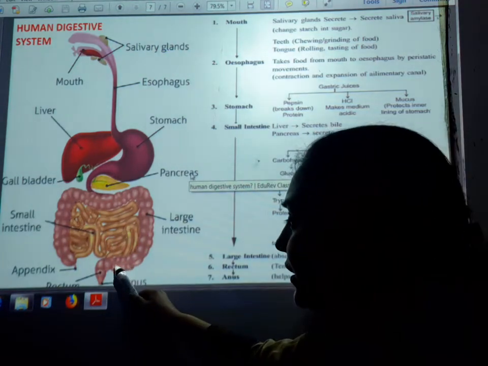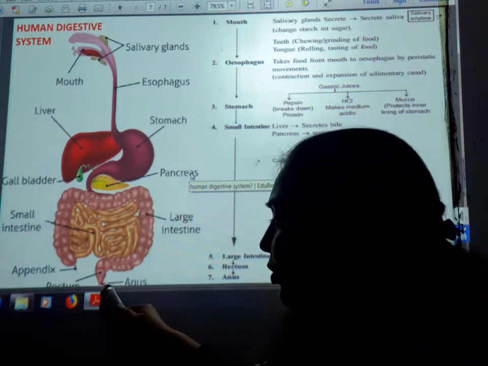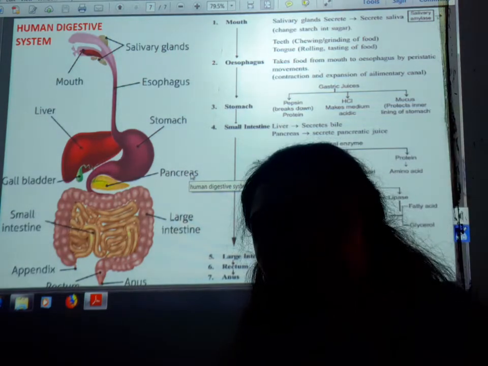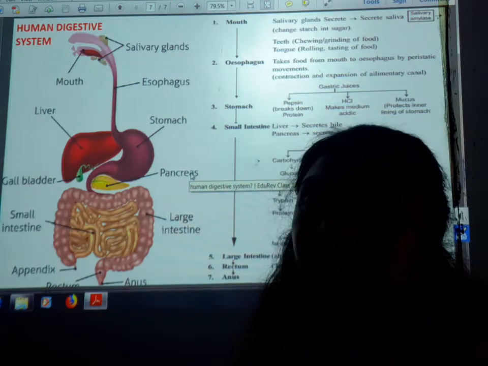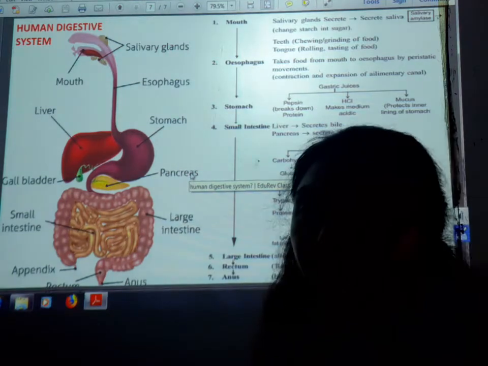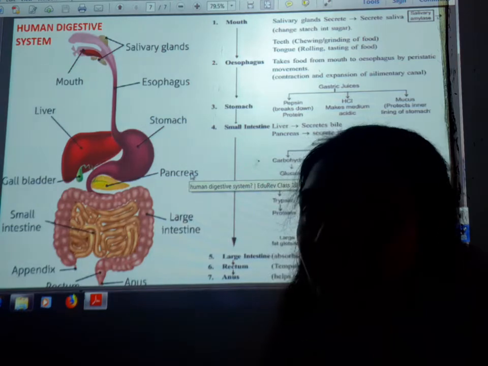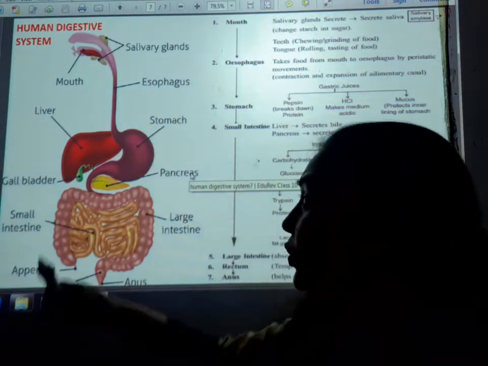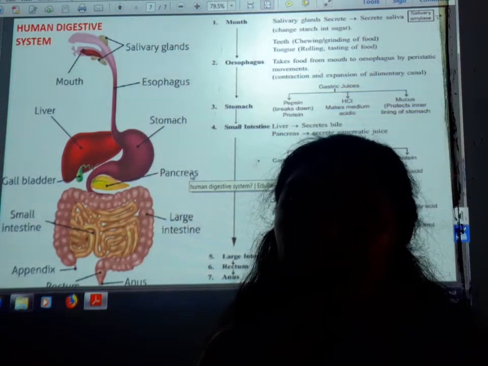Now this large intestine is connected with the rectum, and afterwards the waste products are thrown out from the anus outside the body, and this anus is also controlled by sphincter muscle cells, by whose contraction and expansion the waste products are thrown out of the body. So this is the structure of the digestive system of the human being.